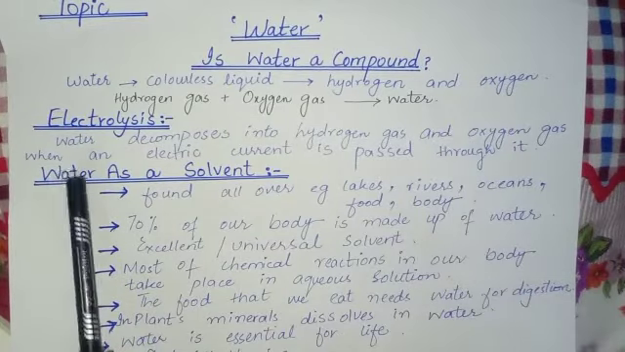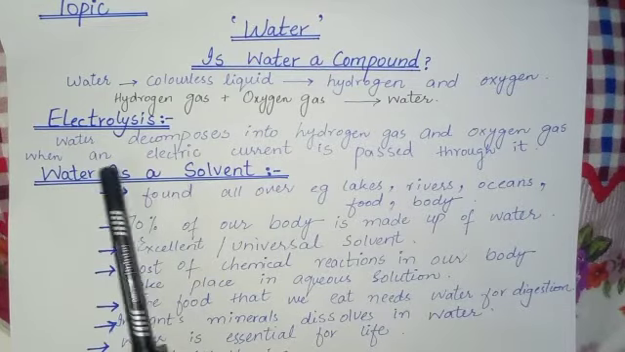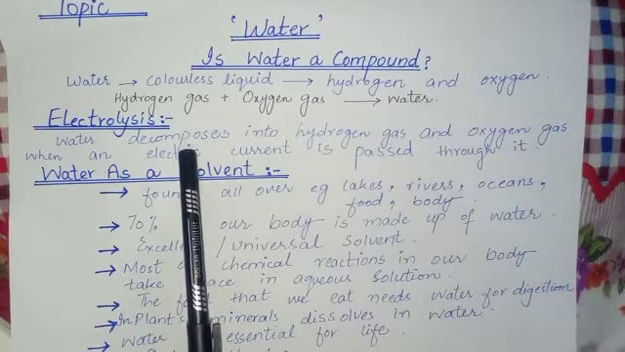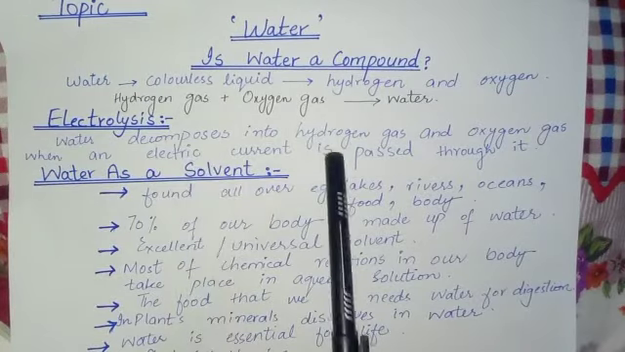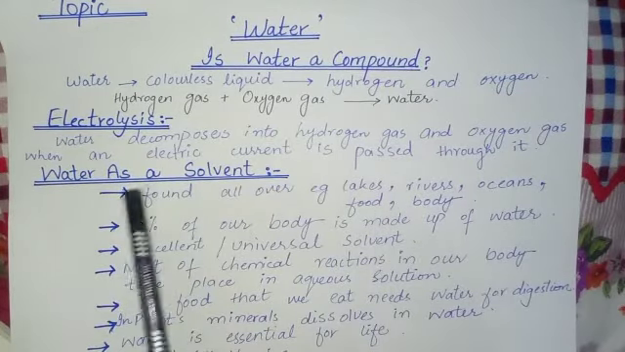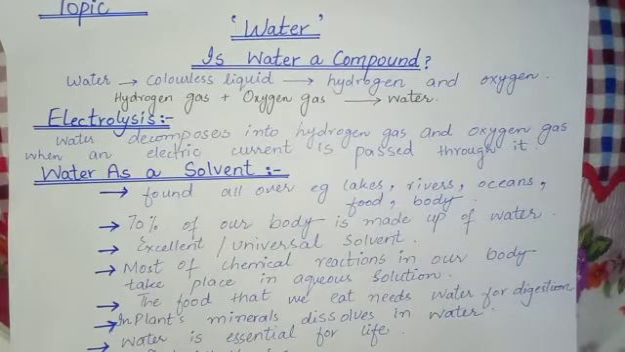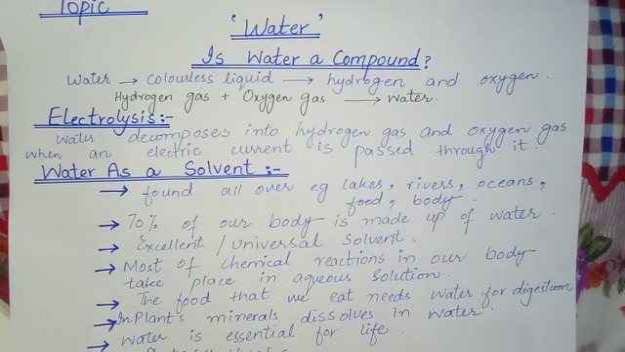So students, the next topic is electrolysis. What is electrolysis? Water decomposes into hydrogen gas and oxygen gas. Decomposes means breaks down. So water breaks down into hydrogen gas and oxygen gas when an electric current is passed through it. When we pass an electric current through water, it breaks down into its components, hydrogen gas and oxygen gas. This process is known as electrolysis.